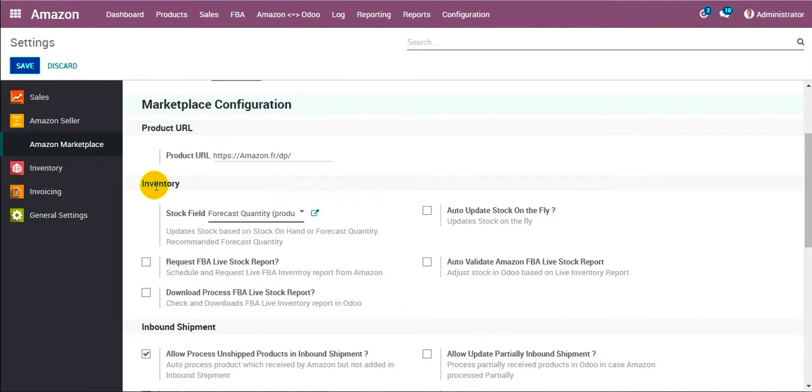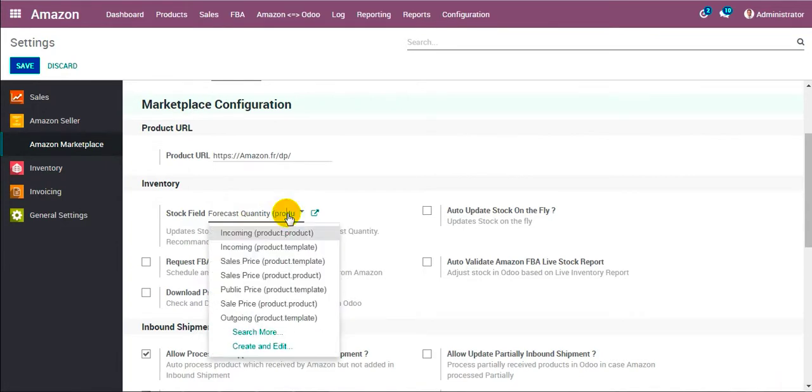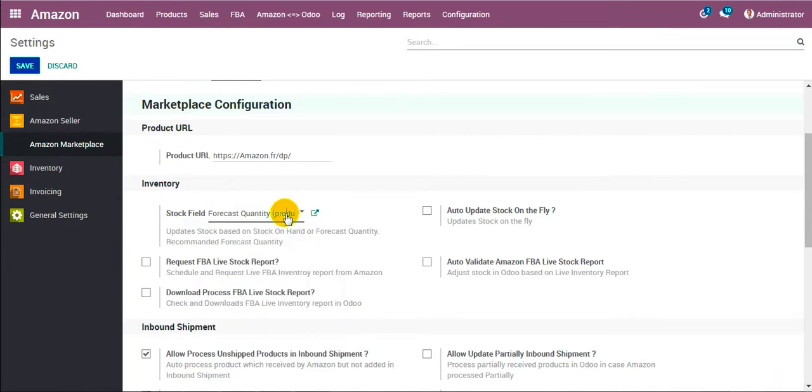Under the inventory section, there is an option that says stock field. Now this field decides which field's value will be exported to Amazon. In this case we have configured it as forecast quantity, and we recommend this value. So this field's value will be exported to Amazon. We scroll down.